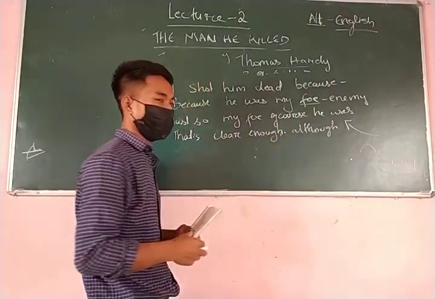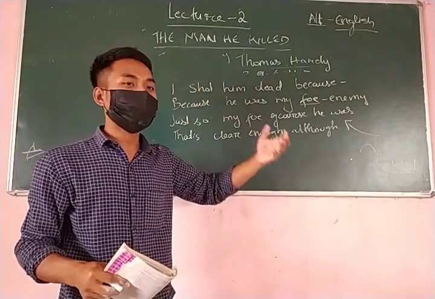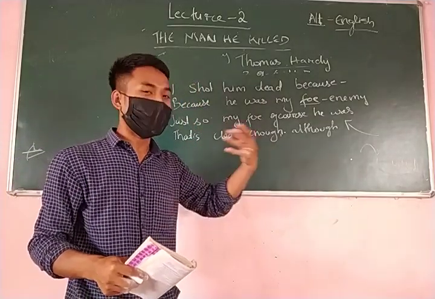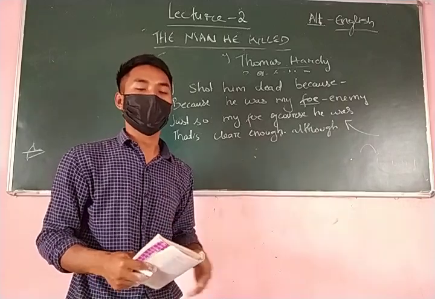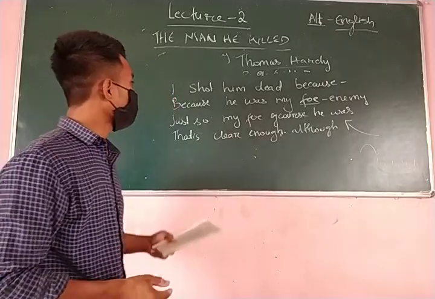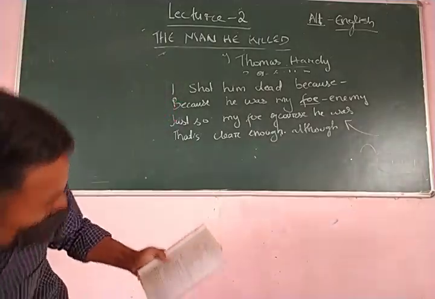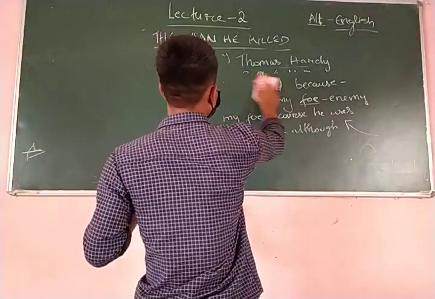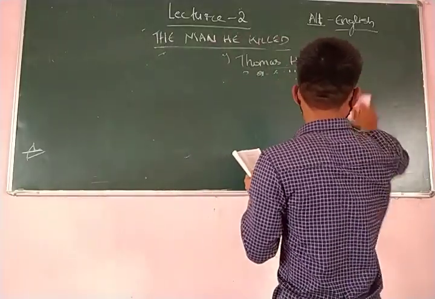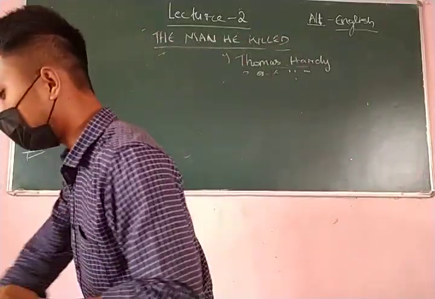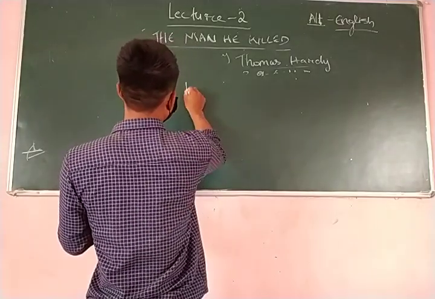But the war forced him to do that, and since it was his enemy, he had to kill him. That is what this sentence is talking about. Understand? So let's move on to the next line, the second stanza of the poem.